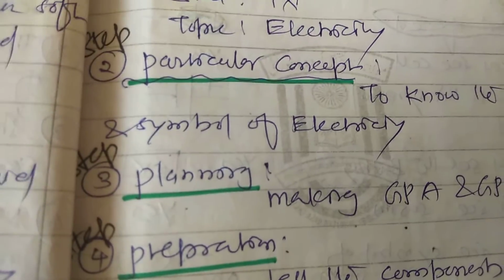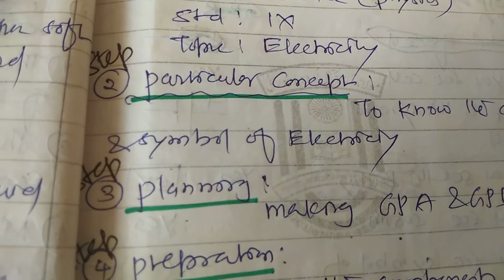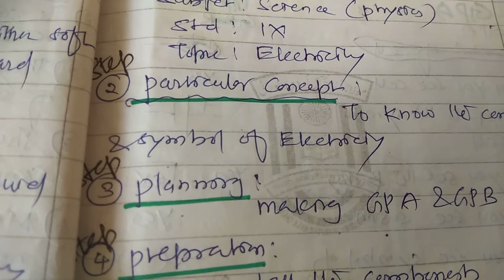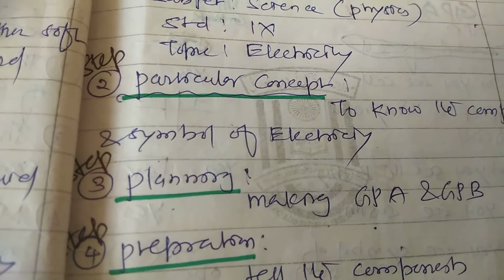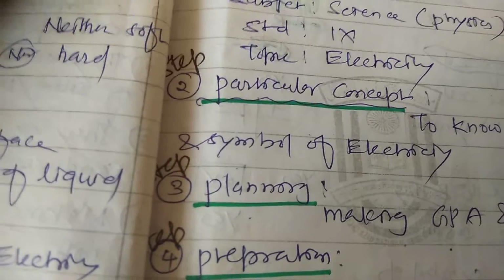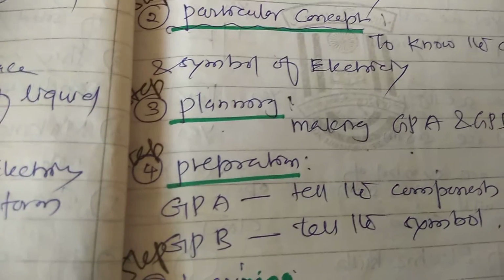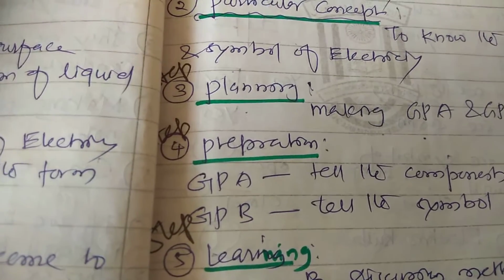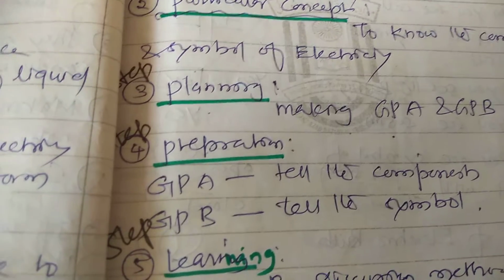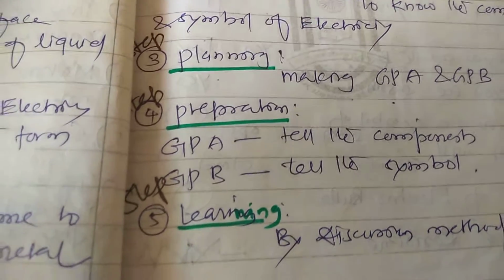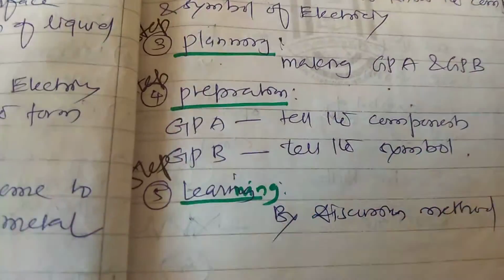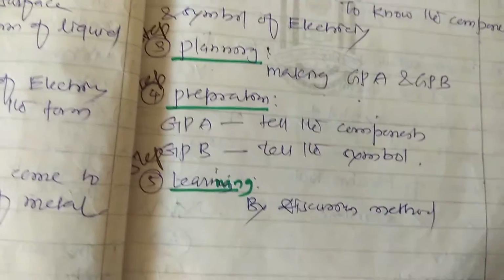Then the second step, particular concept: to know the components and symbols of electricity. Planning: making groups A and B. Then preparation: group A tells the components, group B tells the symbols.